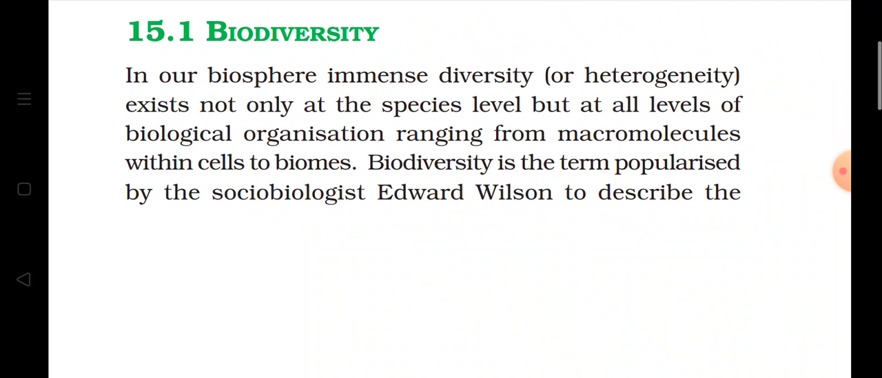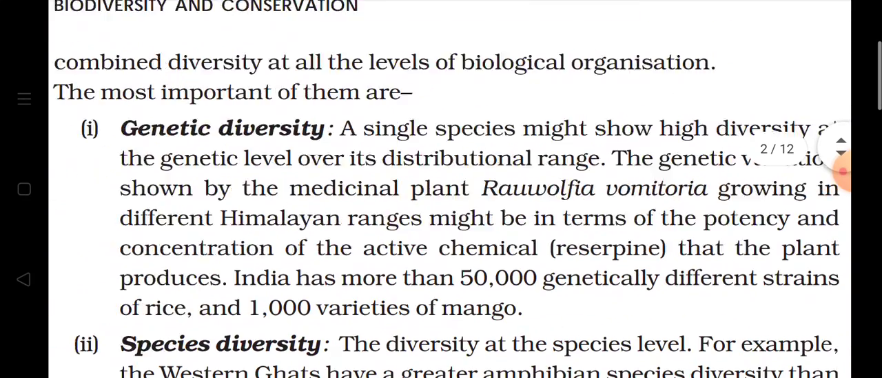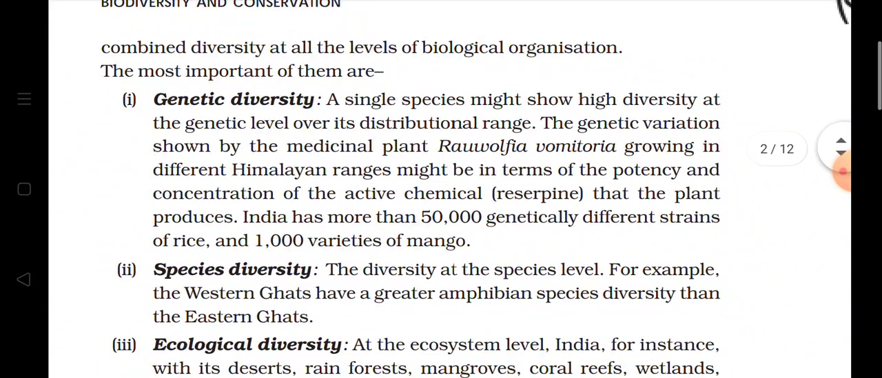Now Edward Wilson described the combined diversity organization. Biodiversity is a term popularized by Edward Wilson, and this biodiversity describes the living organisms at all levels. So now we will talk about the levels of biodiversity. First one is the genetic diversity, meaning the diversity which is present at the genetic level, the genetic composition of the organism.